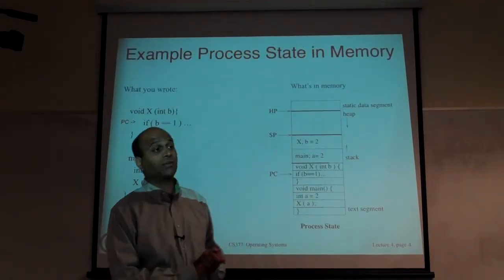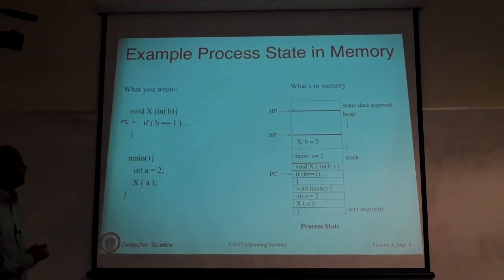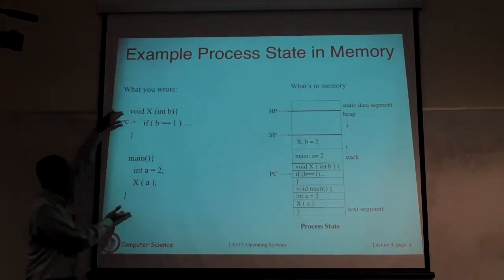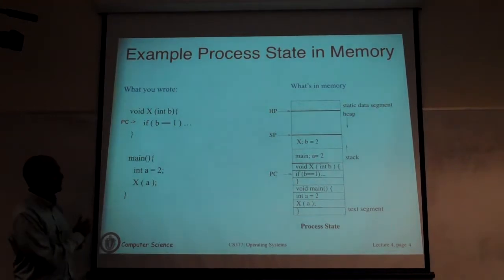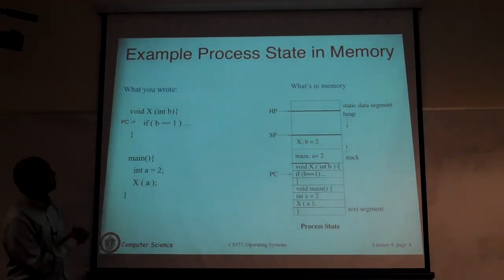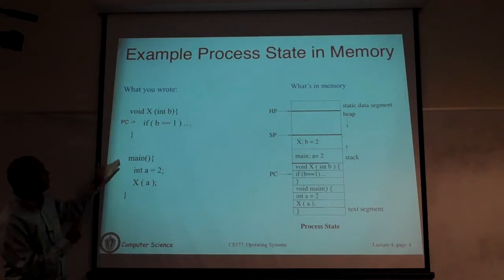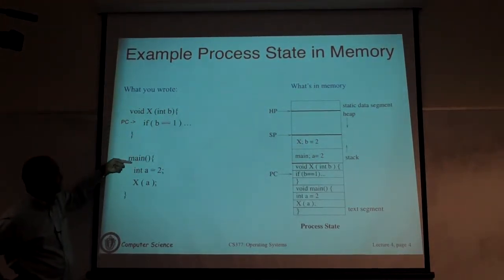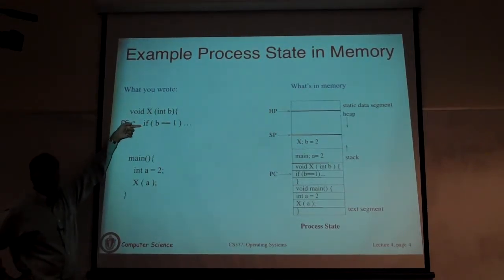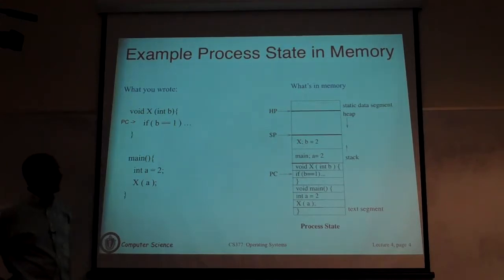Okay, so here's a picture to take what I said and show you how it looks. Let's say this is some source code, a piece of C code. It doesn't matter whether it's Java or C; C is just simple to understand in this context. So we assume that the program has a main method, and then it calls a method X, and X is just doing something. We'll assume that the process has started executing, and it's in function X. So it's actually here. That's what the program is currently executing.